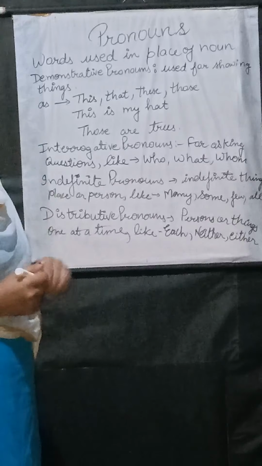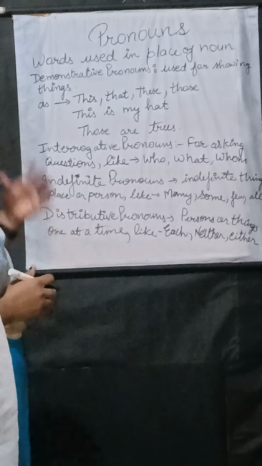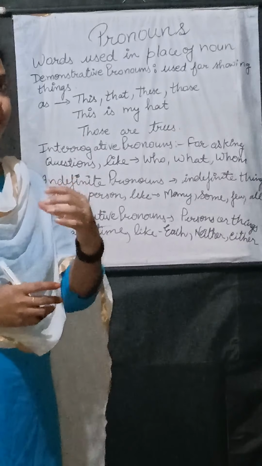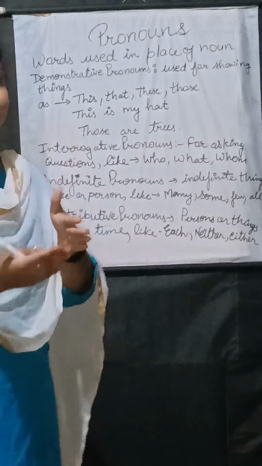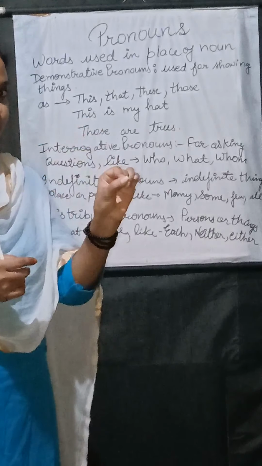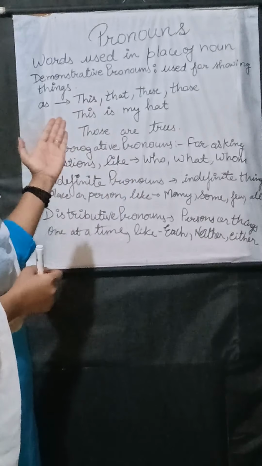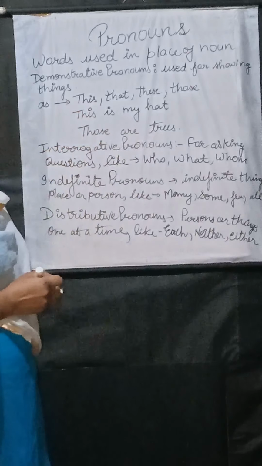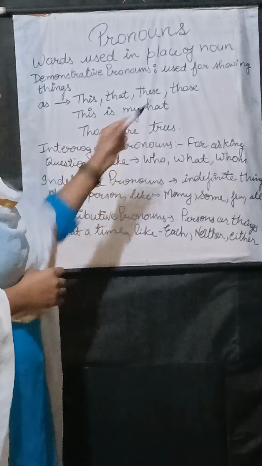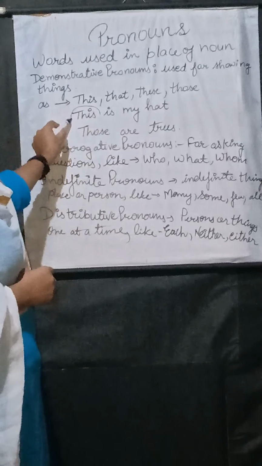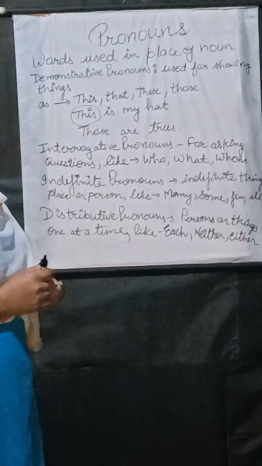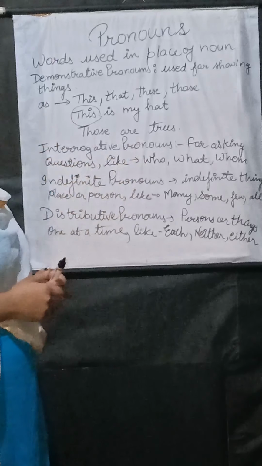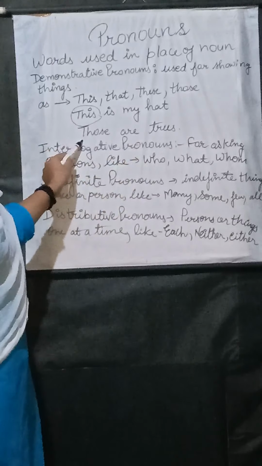In the previous video we discussed four kinds of pronouns, and in this video we will discuss the rest of the pronouns. First one is demonstrative. As the name shows, demonstrate. Those words which demonstrate something, just like this, that, these, those. This is my hat. Here the word this is a demonstrative pronoun. This demonstrates the hat. In the second sentence, those are trees.